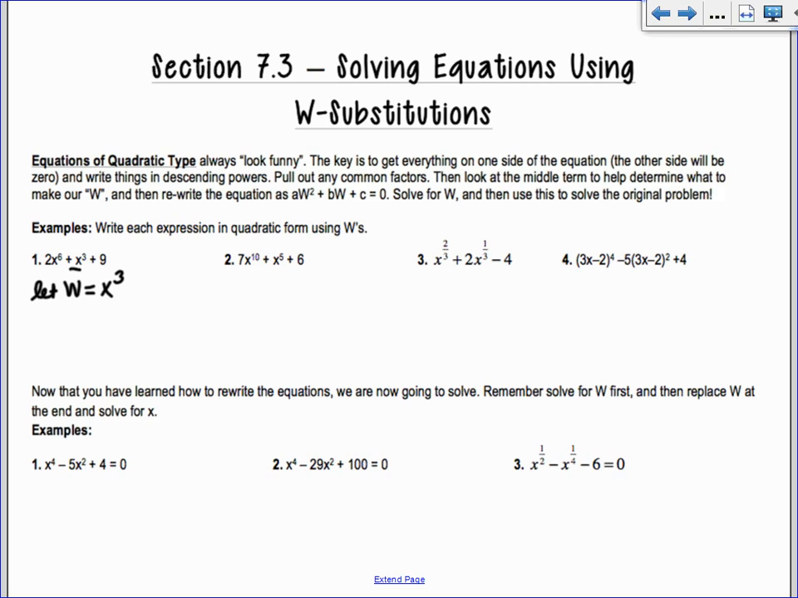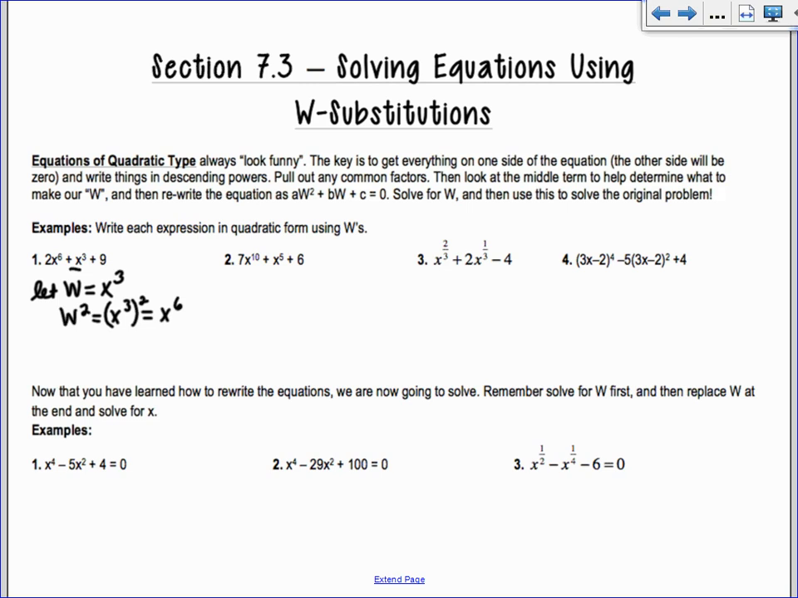A lot of people think they just replace all of the letters with W's. That doesn't do anything. X's and W's would be the same, right? So W equals x cubed. Now think about it. If you square both sides, so if I take my x cubed and I square it, what's x cubed squared? X to the 6th, right? Do you guys see it?